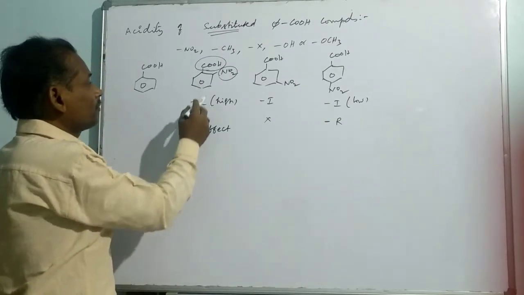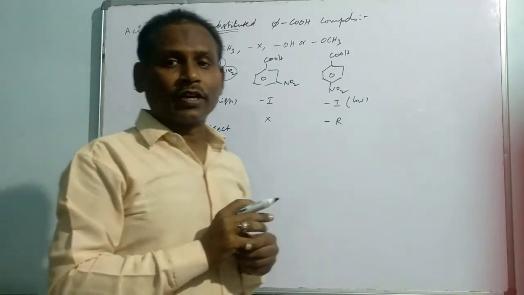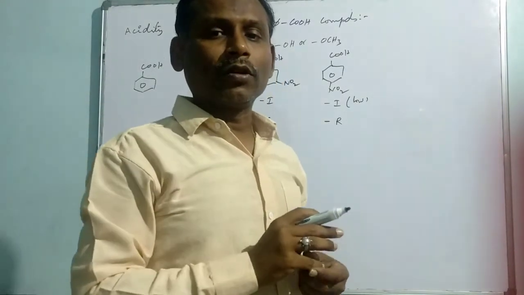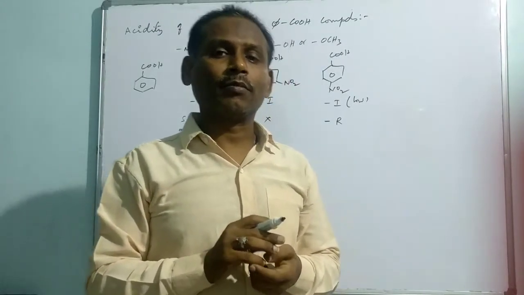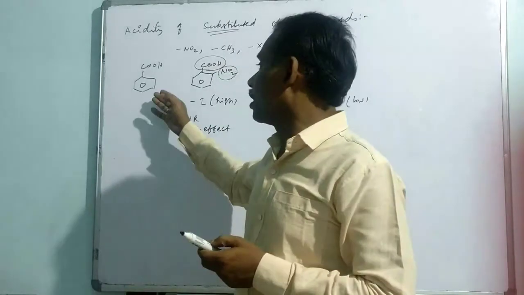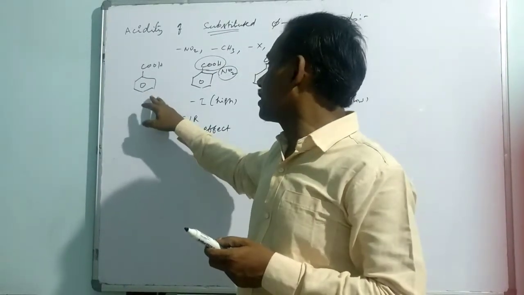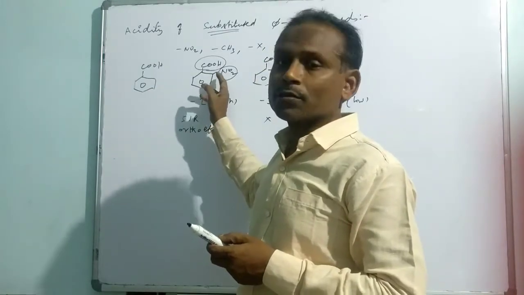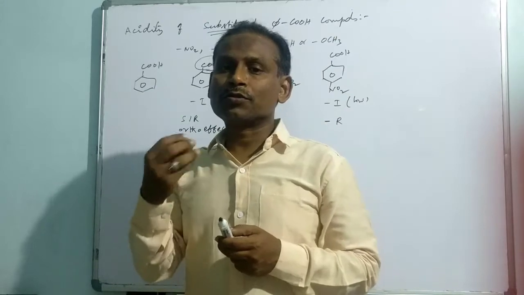And this ortho effect normally increases the acidic nature of the benzoic acid. So whenever the ortho effect is noticed in benzoic acid, it increases the acidic strength, even more compared to unsubstituted benzoic acid. So among benzoic acid and ortho substituted benzoic acid, the stronger acid is ortho substituted benzoic acid.